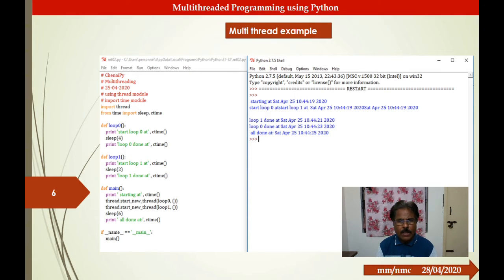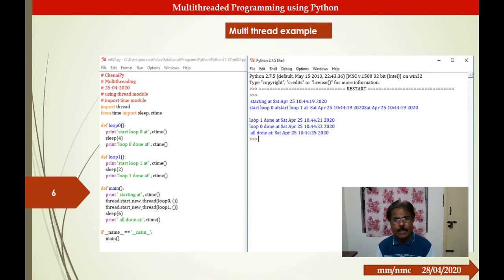Now these two blocks of code are run in parallel. Each has a separate thread, and as a result it takes only 4 seconds to complete the entire process. Interestingly, loop 1 is executed first, before loop 0, because loop 1 has only 2 seconds, and then loop 0 completes.